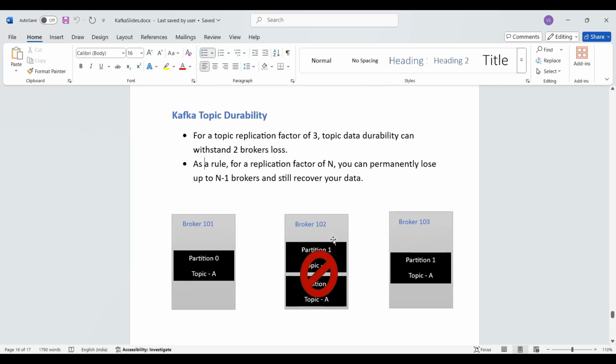It means if you choose a replication factor of n, then you can permanently lose up to n-1 brokers and still have a copy of your data somewhere in your cluster, and that is a very important feature of Kafka.